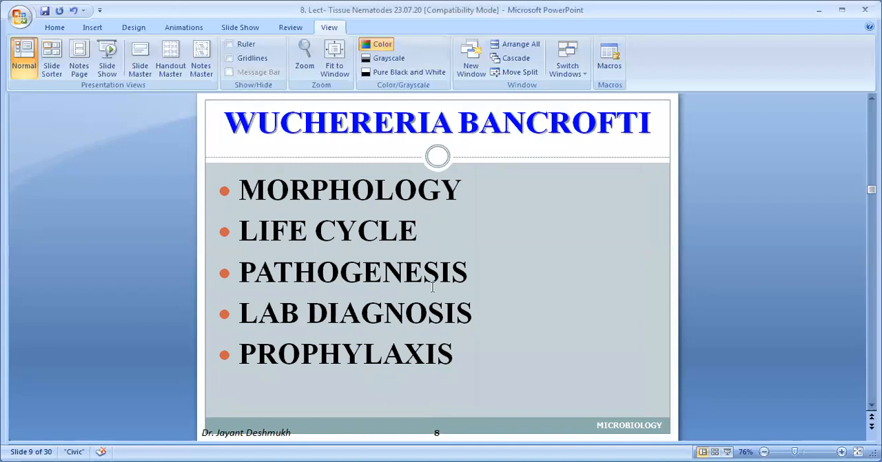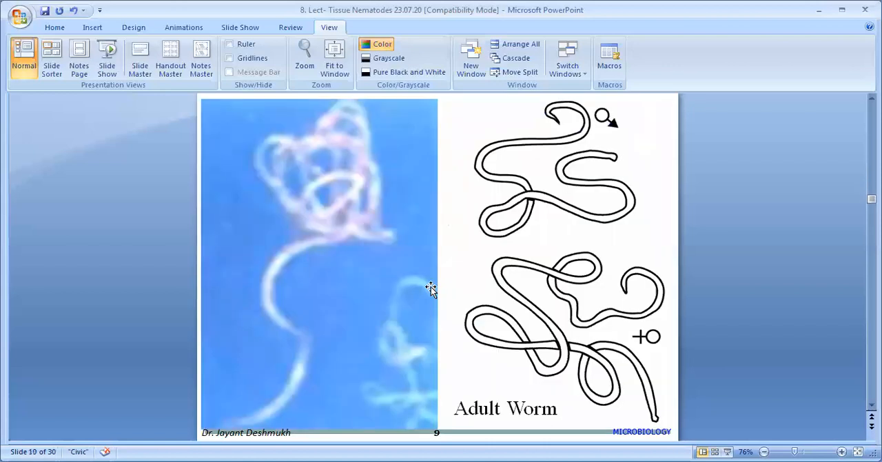For Wuchereria bancrofti, when we study it, we again discuss these points: morphology, life cycle, pathogenesis, laboratory diagnosis and prevention, like other parasites. Morphology: what are the different parts of the worm? In morphology there are two stages, at least in the human being. One is the adult worm, male and female, and the second is the larval stage, that is the microfilaria.